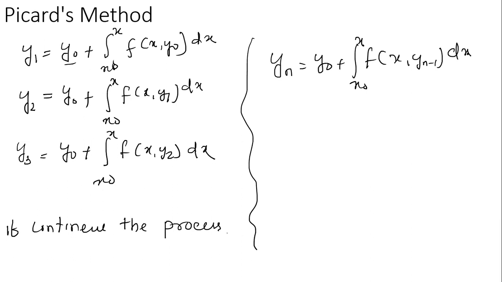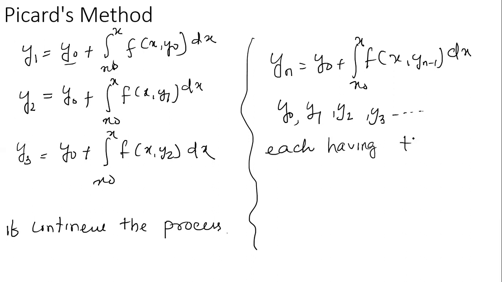That is the yn solution. Hence the given method gives approximation results of y1, y2. First we have the initial value y0, then we can evaluate y1, then evaluate y2, then evaluate y3, and so on, each having a better result than the preceding one.